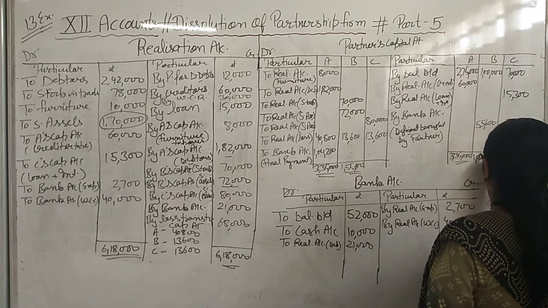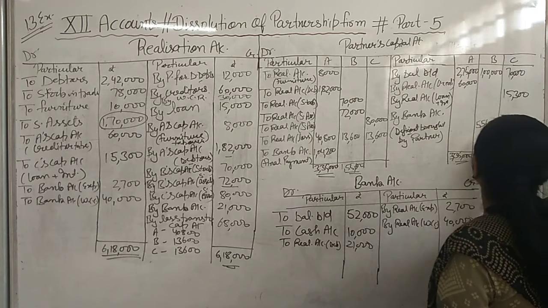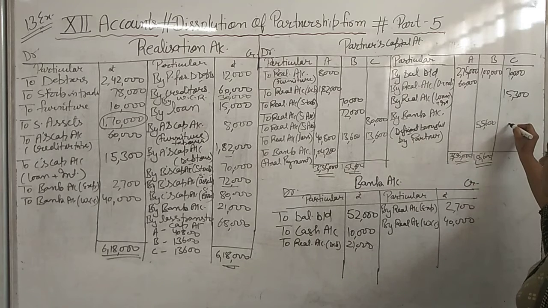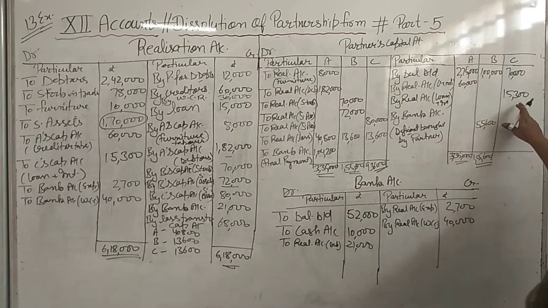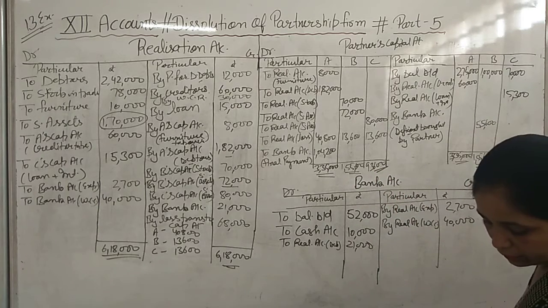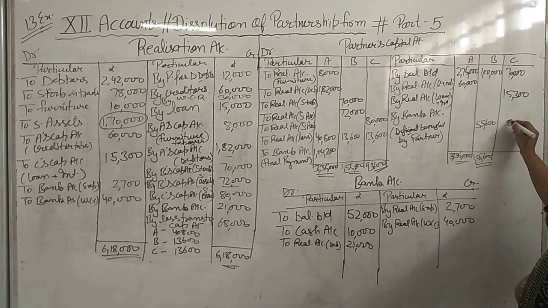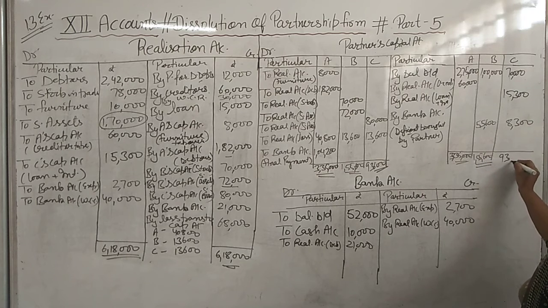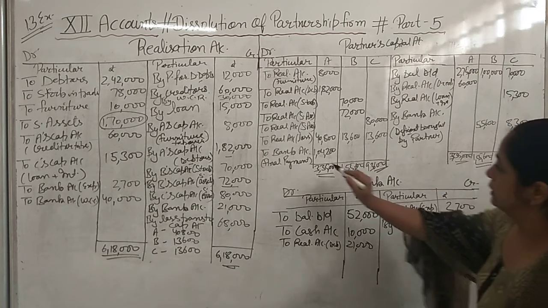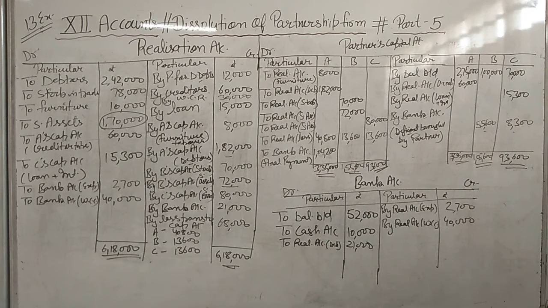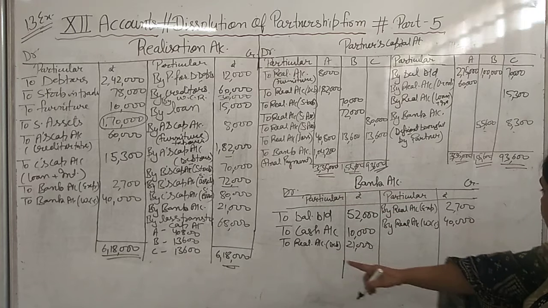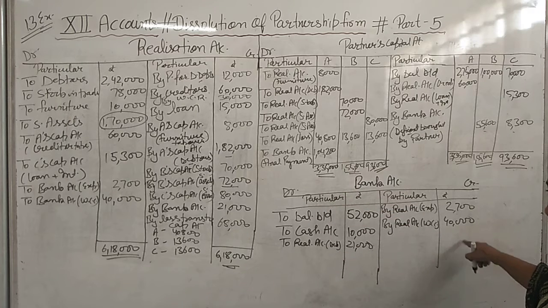Close this also by writing the total and put 2 lines. Then difference of this also will come in credit side. Its total is 93,600 minus 85,300. It will come 8,300. Okay. Now it has closed. Now we will write that we have written bank account here. That we will transfer in the capital account. Realization account की जो भी payment थी that have written here. साथ के साथ लिख लो so that you will not forget to write.